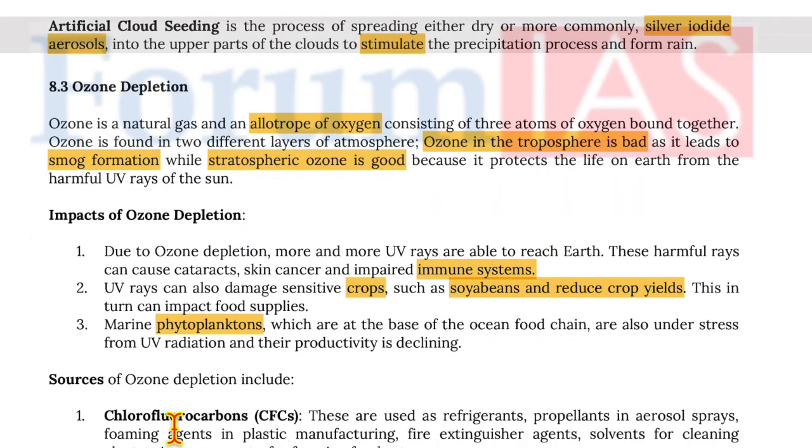Moving on to ozone depletion. Ozone is a natural gas and allotrope of oxygen consisting of 3 atoms of oxygen bound together. Now, ozone is found in 2 different layers of the atmosphere. Ozone in troposphere is bad as it leads to smog formation, while stratospheric ozone is good because it protects the life on Earth from harmful UV rays of the sun.